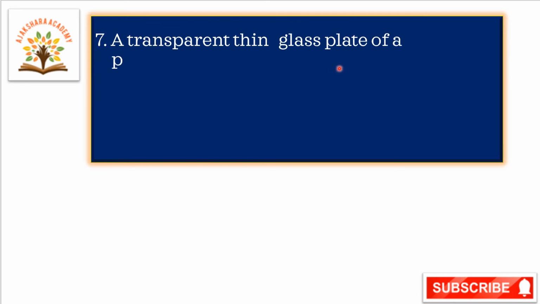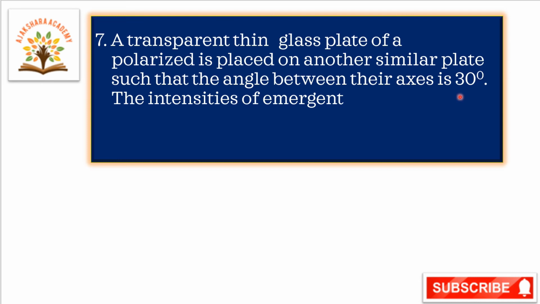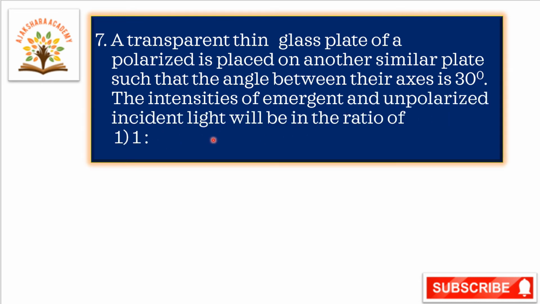In this question, a transparent thin glass plate of a polarizer is placed on another similar plate such that the angle between their axes is 30 degrees. The intensities of emergent and unpolarized incident light will be in the ratio of. Here we have to calculate the ratio of intensities of emergent and unpolarized incident light. Okay, now let us go to the solution.